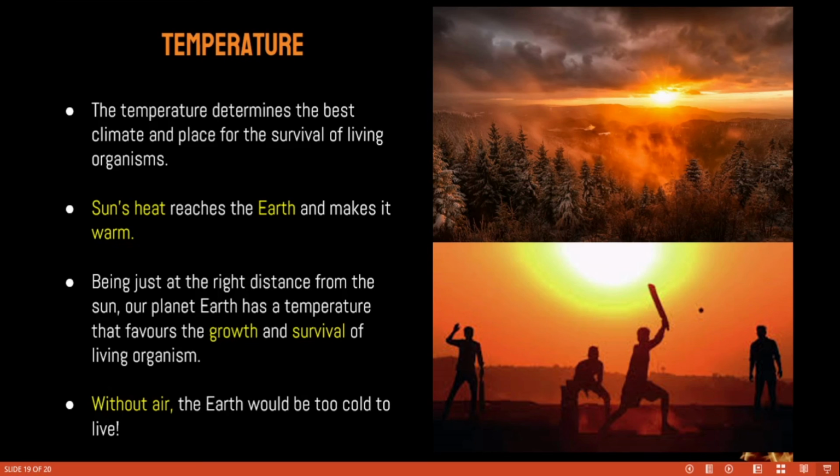If we were placed as the second planet, what would happen? It would be a completely hot planet. If we were placed as the fifth planet, what would happen? A completely cold planet. So we are placed in between, as the third planet, so we are receiving enough temperature. And also we have air. With the help of the air, this temperature is carried all over the earth's surface, so it makes it warm. Without air, our planet would be completely cold. So air is very, very important to retain the temperature of the earth.